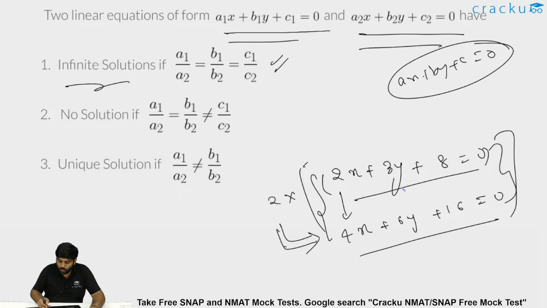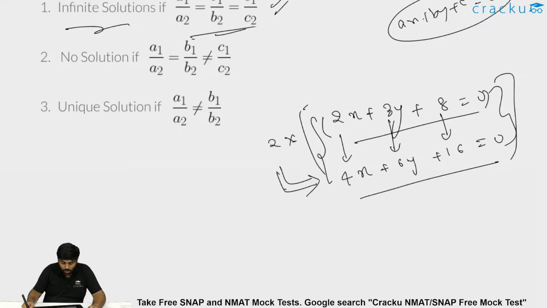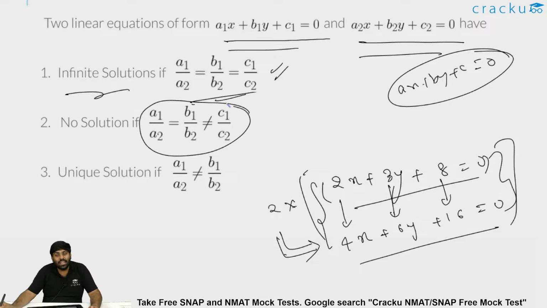So if a1 by a2, b1 by b2 and c1 by c2, all three are equal, that is, the coefficients of the variables x and y and even the constant are all equal multiples of the other. I mean to say 2a1 equal to a2, 2b1 equal to b2, 2c1 equal to c2. If that is the case, it will have infinite solutions. Now, when I say this is an infinite solution, why am I saying no solution? A no-solution case for this linear system exists if a1 by a2 equal to b1 by b2 but not equal to c1 by c2.